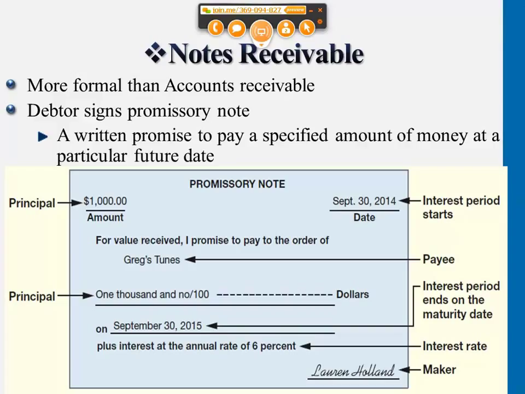Okay, so for this case here, we'll try to understand this promissory note here. You see the principal amount is $1,000, meaning, for example, in this case here Greg's Tune is the company lending out money to this customer called Holland, $1,000, on the date September 30th, 2014. Okay, so September 30th, 2014 on the right-hand side is the date this transaction happened. And the dollar amount that Greg's Tune is lending out to others is $1,000.